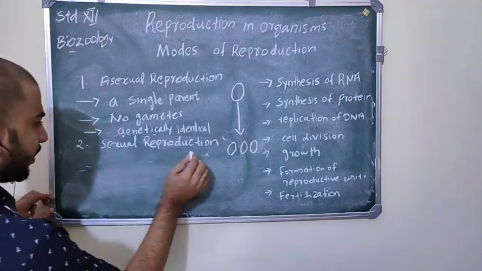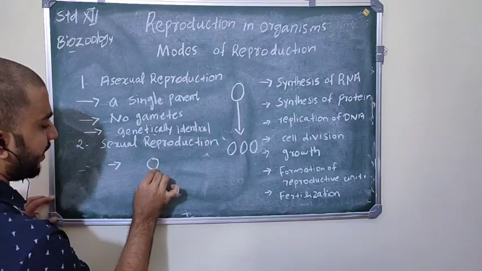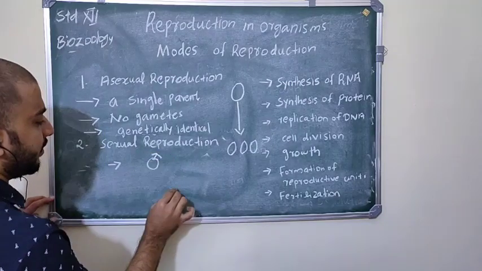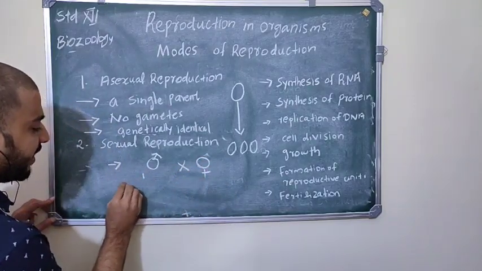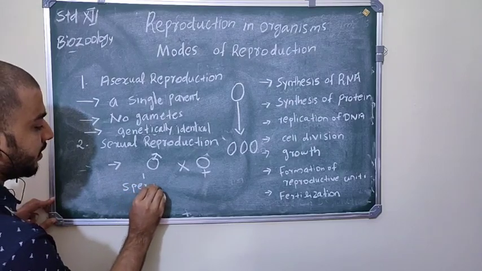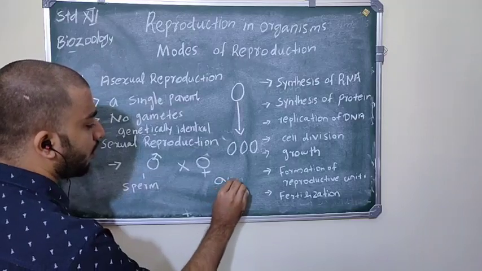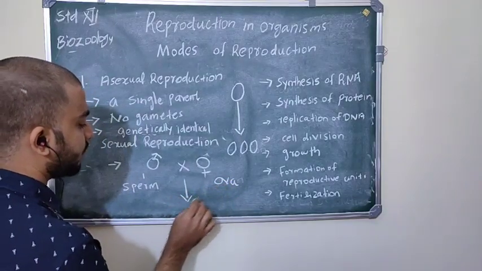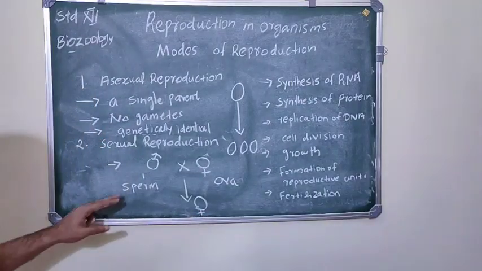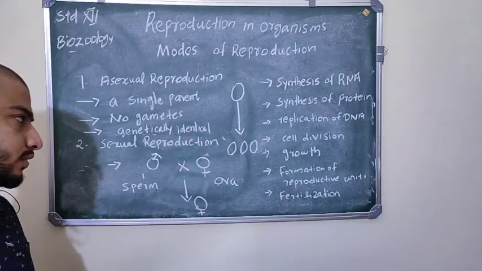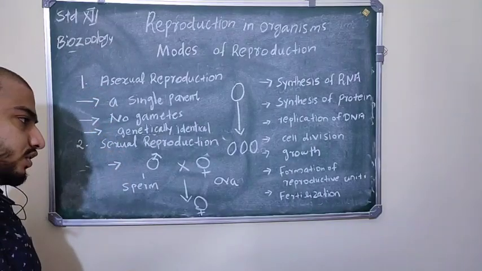Then coming to sexual reproduction. In sexual reproduction you can see two parents, a male parent and a female parent. The male parent produces the male gamete called sperm, and the female parent produces the female gamete called ova, and fertilization takes place and they produce offsprings. So here two parents and gametes are involved. These are the basic differences between asexual reproduction and sexual reproduction.